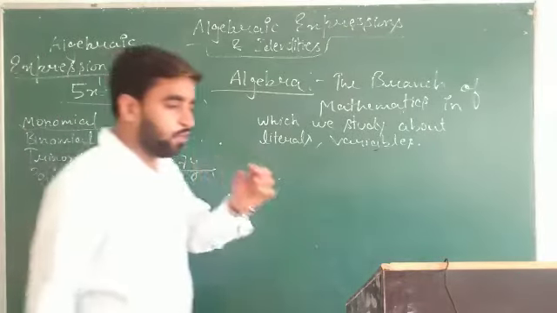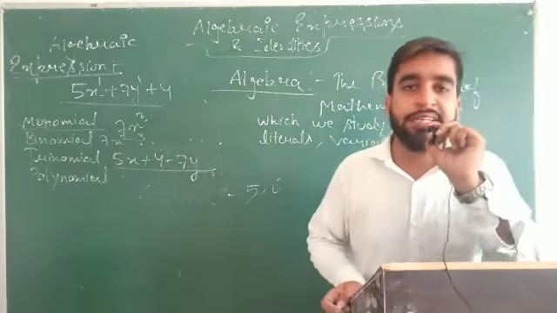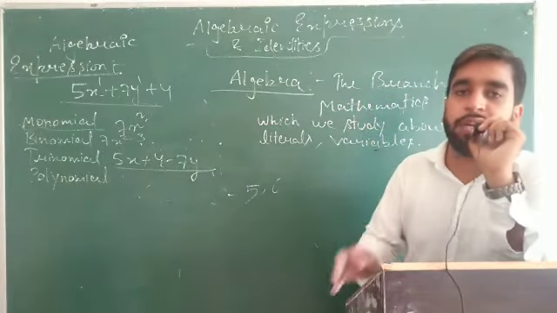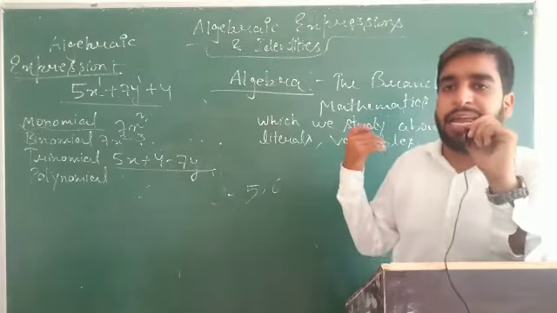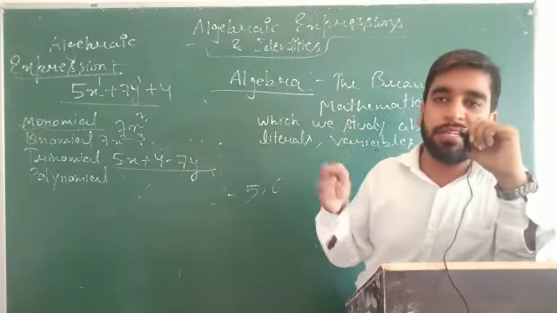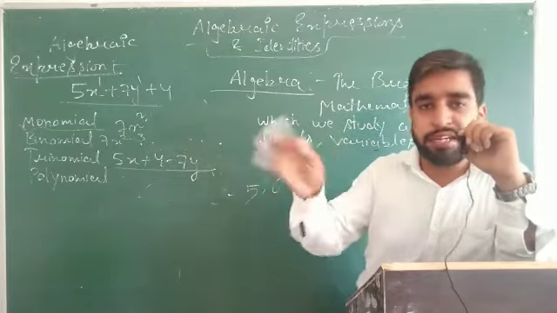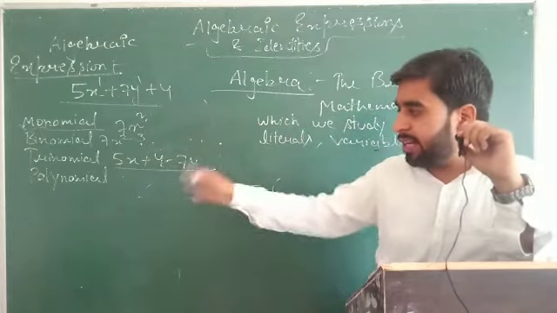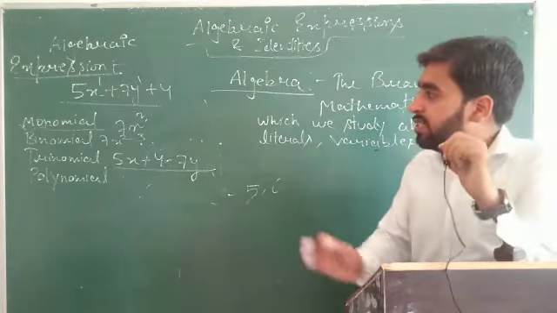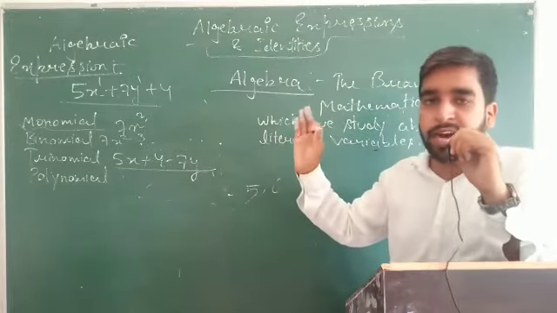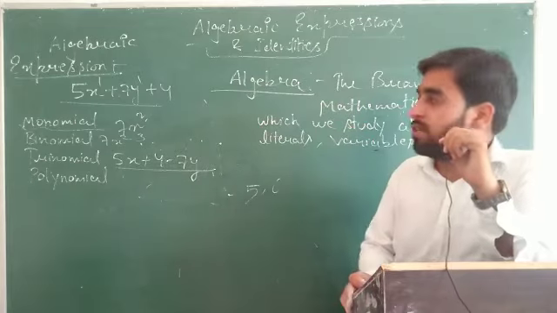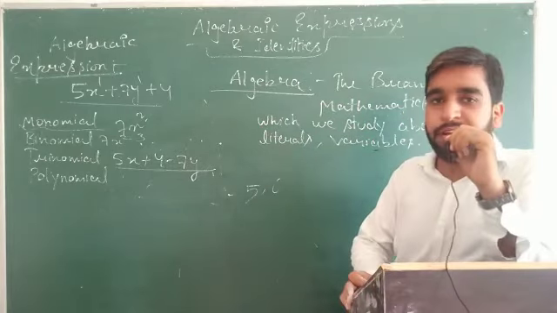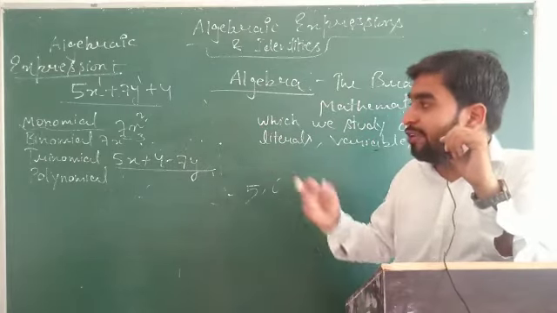Polynomial means uncountable. The meaning of poly is many more. We cannot count the number of terms. That will be polynomial. Okay. So if an algebraic expression is having 5 terms, 7 terms, 10 terms, more than 10, this all will come under polynomial. So this is about algebraic expression. These are the types of algebraic expression on the basis of the number of terms. Okay, and then we have to study for the degree of polynomial.